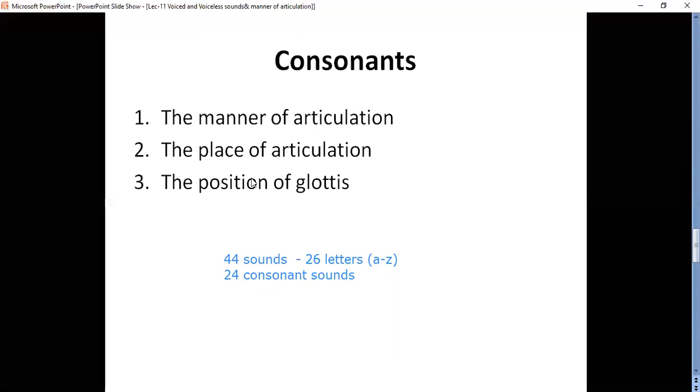What is the place of articulation? In the place of articulation, we'll learn about passive articulator and active articulator. I'll tell you when we come to that topic. Okay, now we'll see place of articulation.